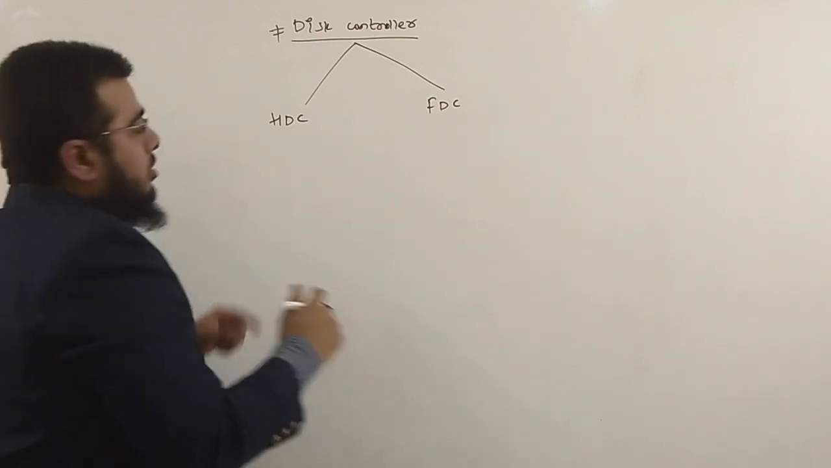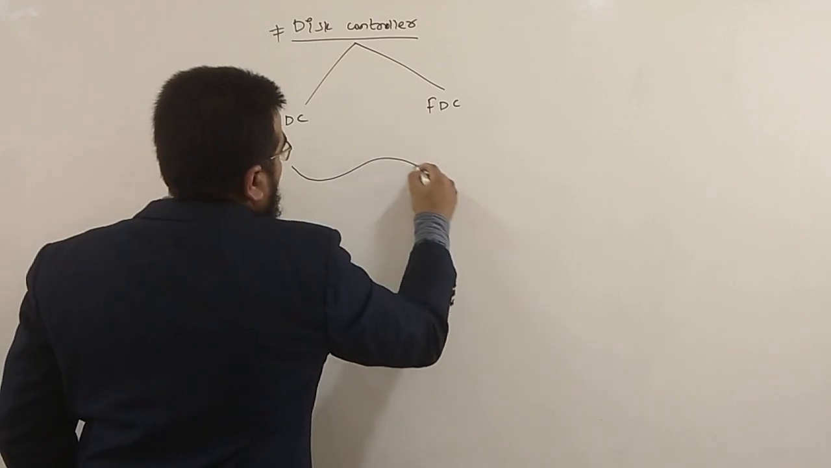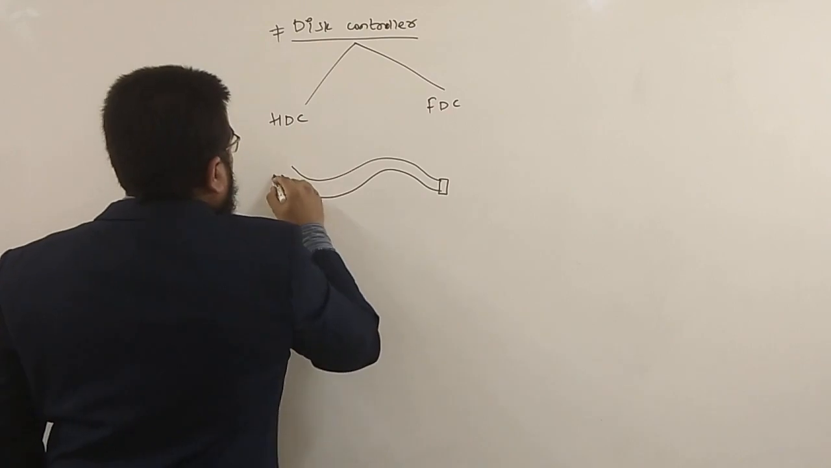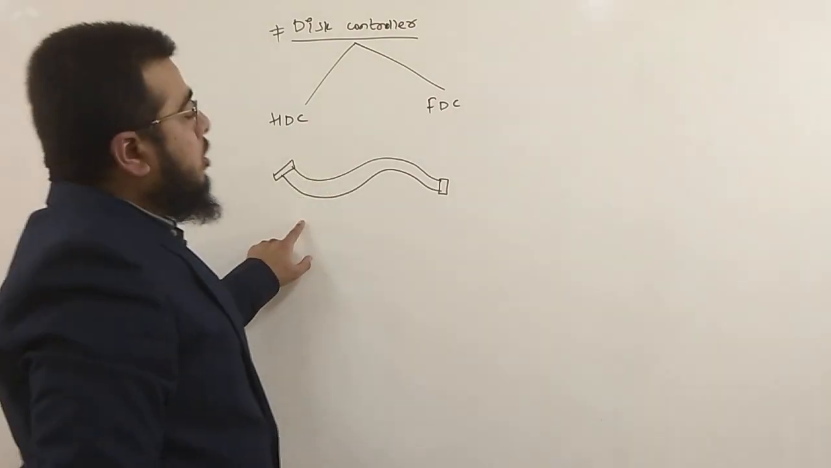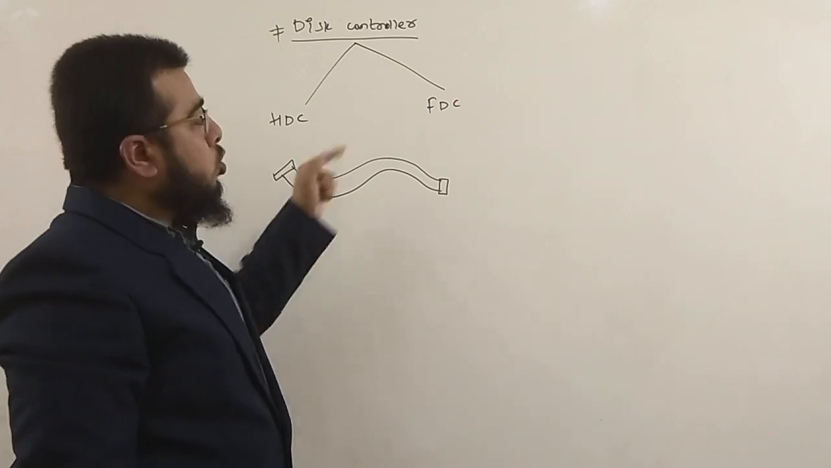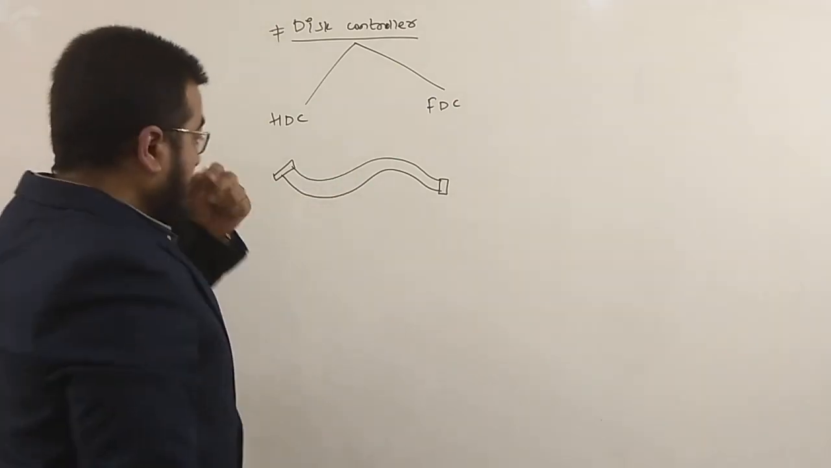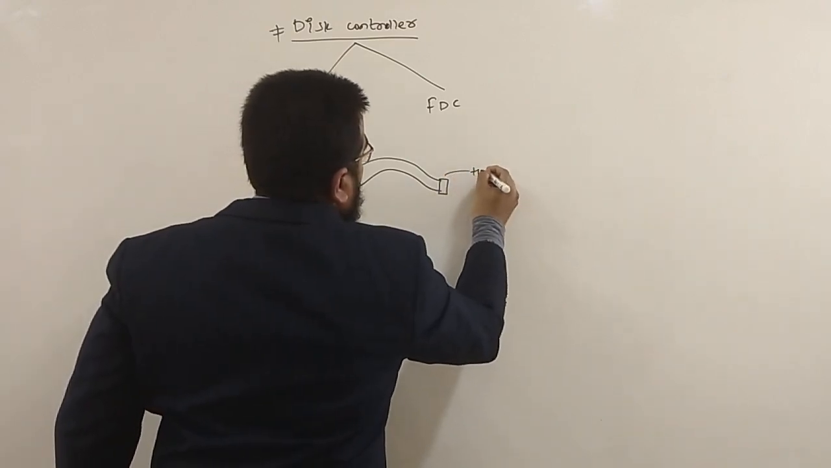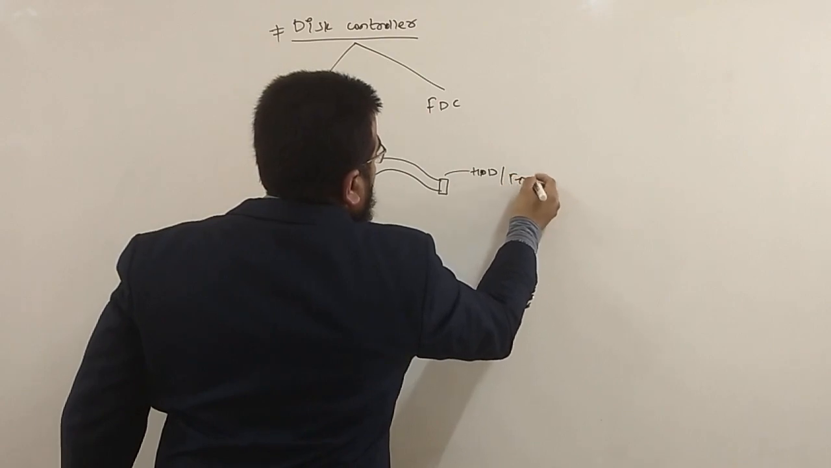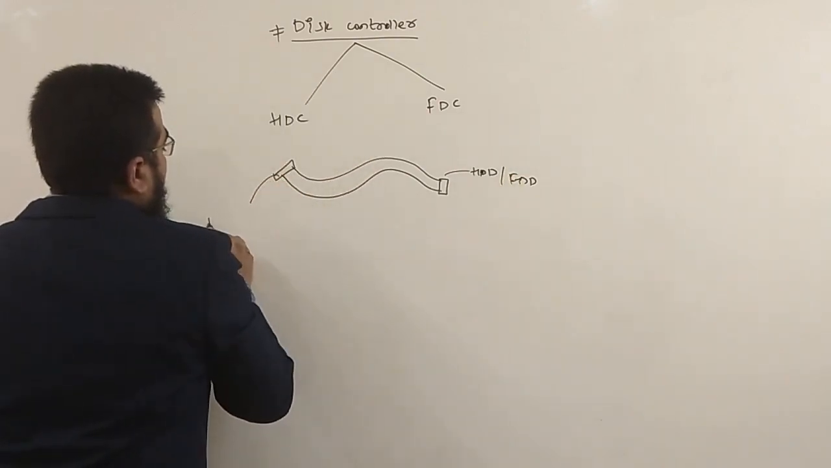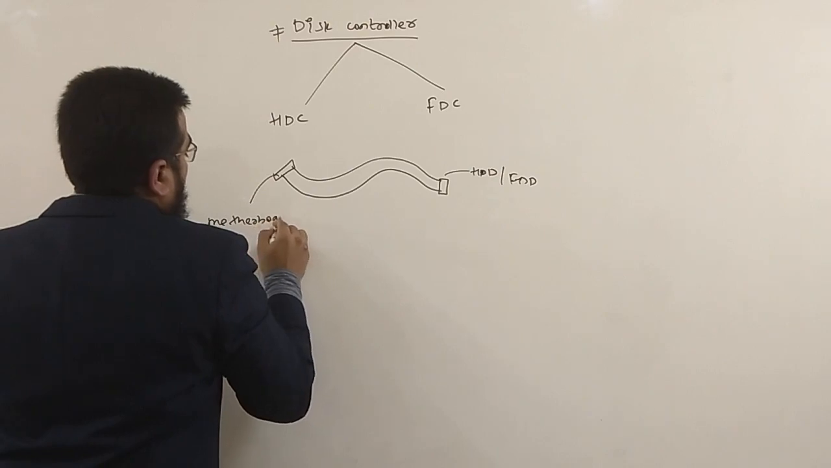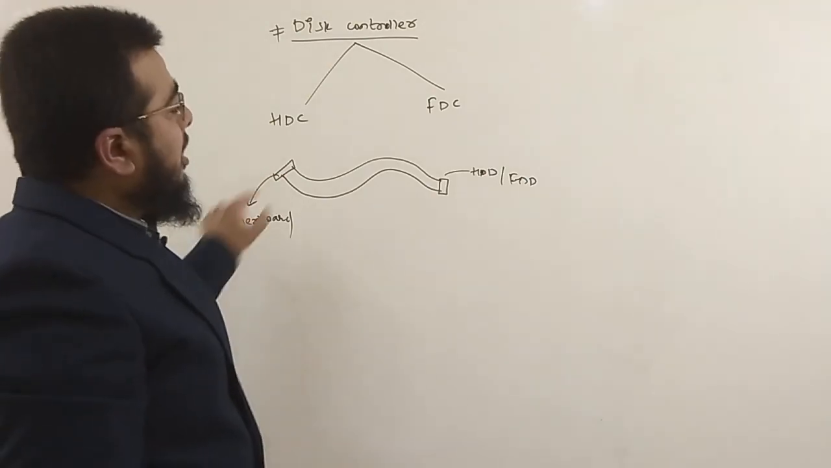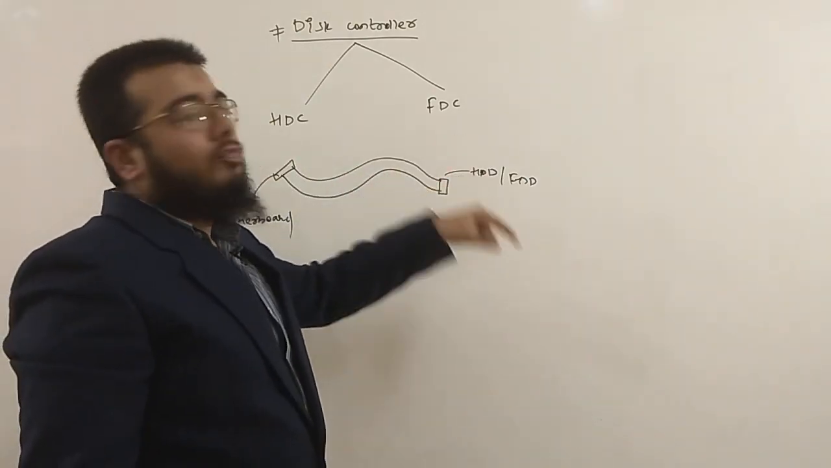There is a flat ribbon, a cable actually, which controls the disk, either a hard disk or the floppy disk. One end will go to either the hard disk drive or floppy disk drive, and the other end will be connected to the motherboard.